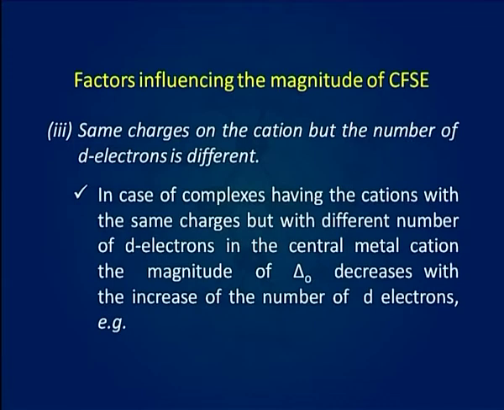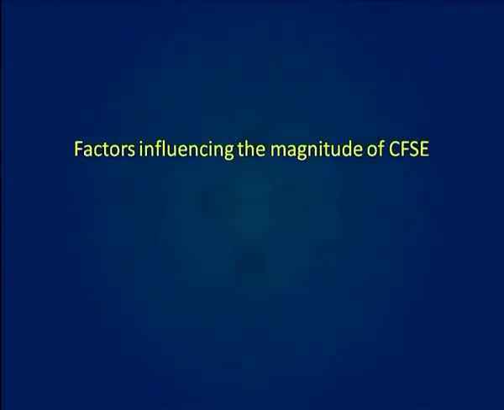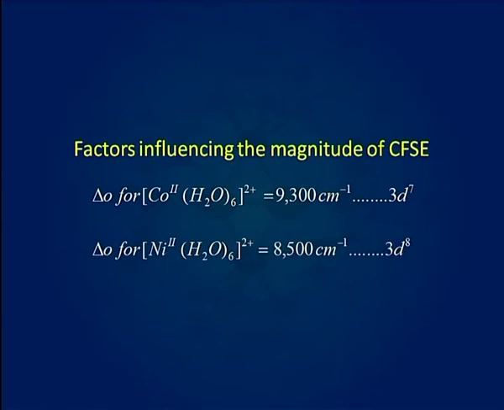In case of complexes having cations with the same charges but with different numbers of d electrons in the central metal cation, the magnitude of delta O decreases with the increase of the number of d electrons. For example, you can see the delta O value is greater for cobalt 2+ than for nickel 2+. Cobalt 2+ is a 3d7 system and nickel 2+ is a 3d8 system. Both the metals have the same charges.